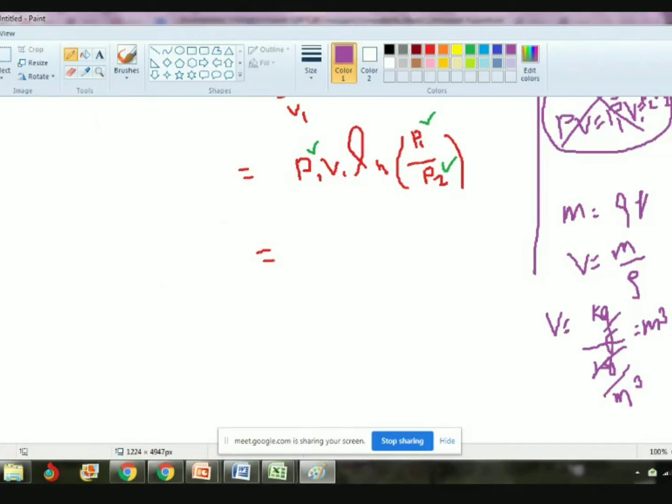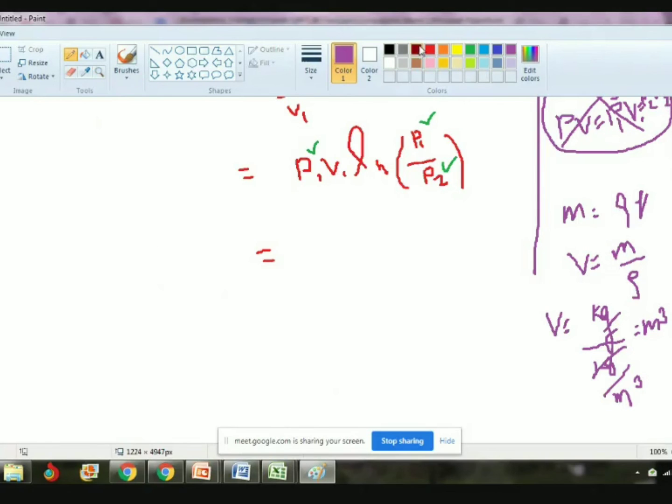Sometimes you don't know the formula, we can derive it with the help of units also. So you have to use presence of mind. At problem time, you have to always use presence of mind. How can we solve? Any clue, any equation, any unit, you have to search all these things. So V equal to M by rho. By the help of unit, we can clarify whether it's correct or wrong. We justify and validate that also. So it's correct, V equal to meter cube.